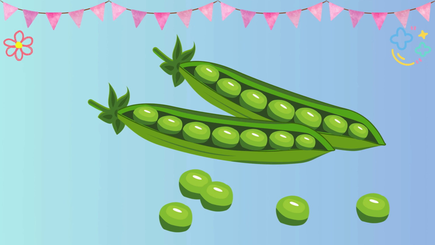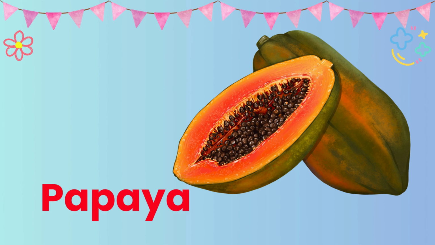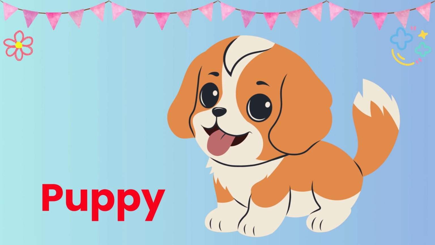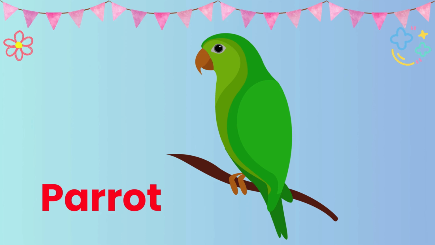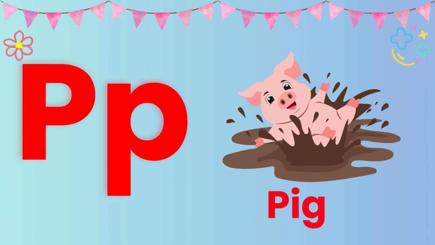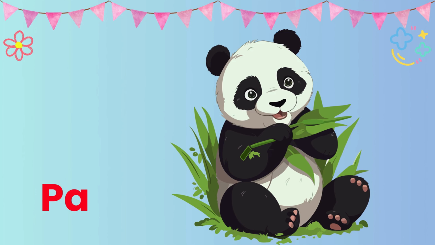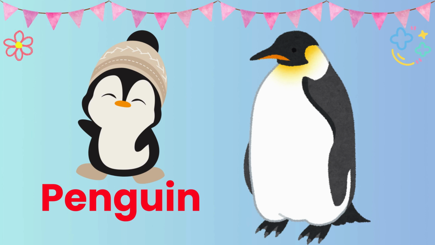P is for pea. Papaya, P is for papaya. Puppy, P is for puppy. Parrot, P is for parrot. Pig, P is for pig. Panda, P is for panda. Penguin, P is for penguin.